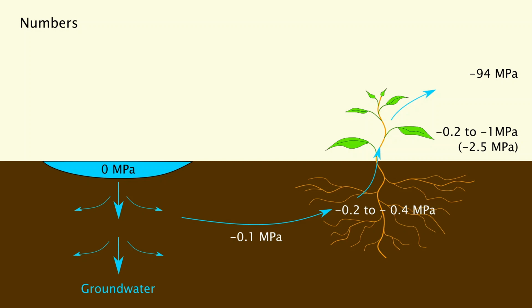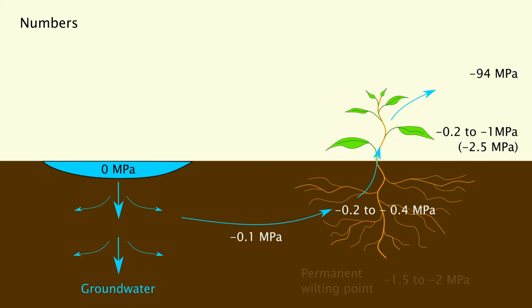In the soil, water is always flowing from positive values to negative values. So it will flow from the pure water on the soil surface into the soil, then into the root system, and then inside the root, inside the plant, upwards and into the atmosphere.